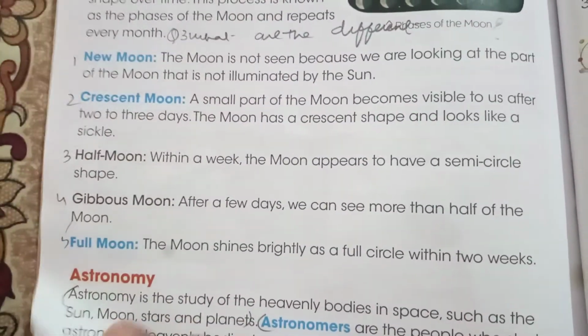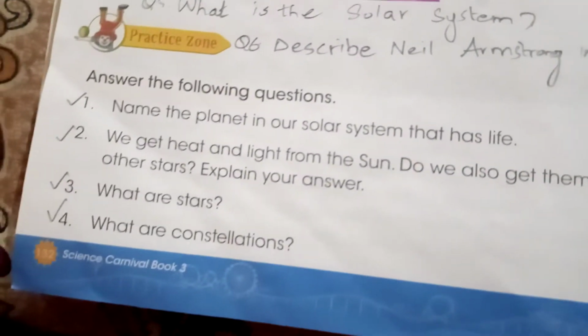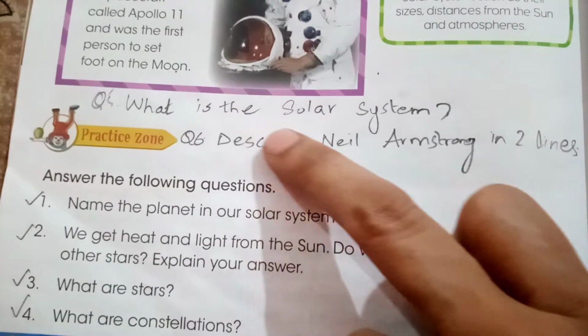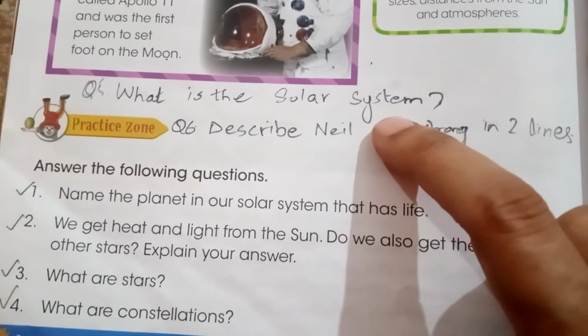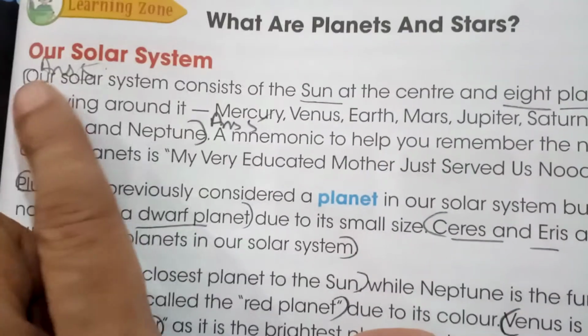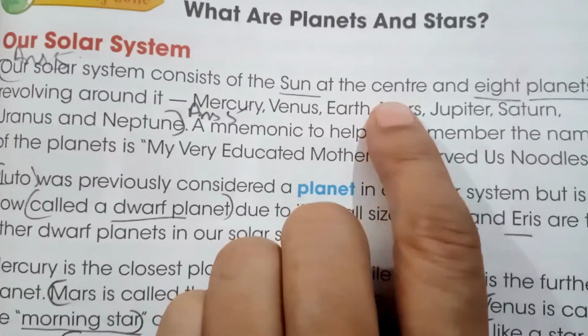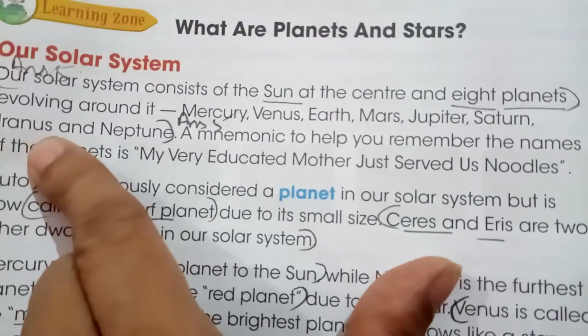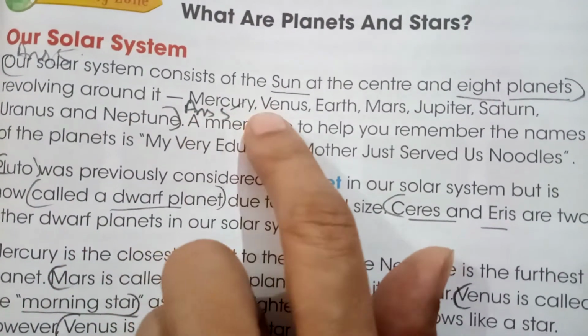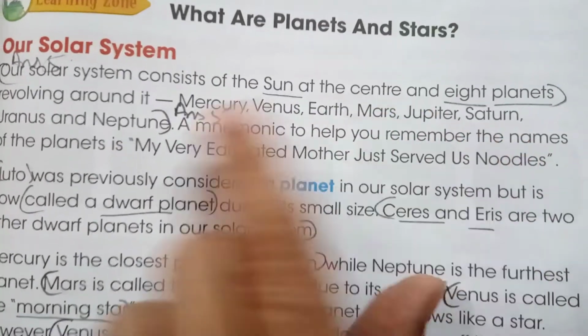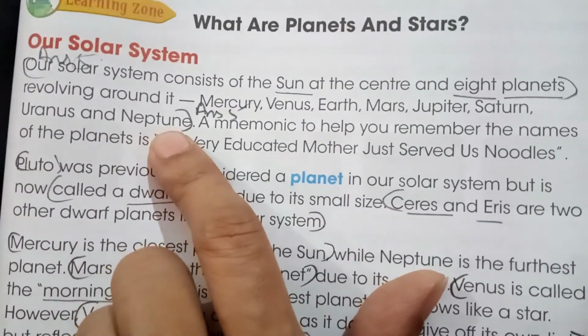I have given you 3 questions to do. We have already done 1 till 4 questions from page number 132. Today I am going to give you question number 5. What is the solar system? Now what is the solar system? The answer lies on page number 131. Our solar system consists of sun at the center and 8 planets revolving around it: Mercury, Venus, Earth, Mars, Jupiter, Saturn, Uranus, and Neptune.